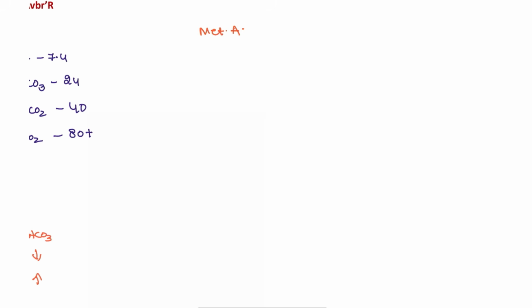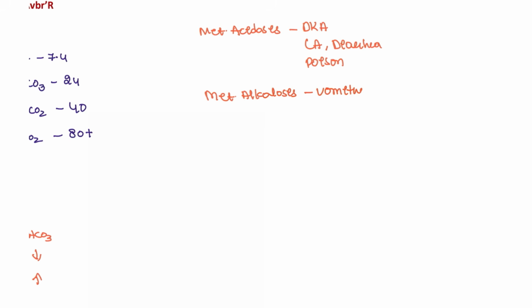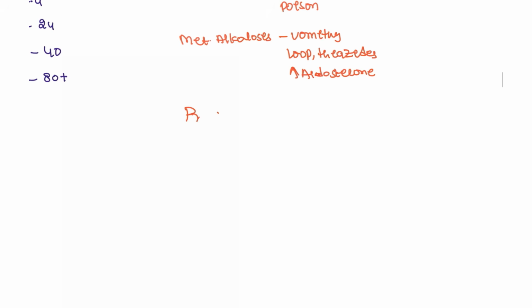So metabolic acidosis: conditions where you are going to see it especially are DKA patients, lactic acidosis patients, diarrhea, and any poison conditions. Metabolic acidosis, again, anion gap I will be discussing, but you have to take note of these examples. Metabolic alkalosis: vomiting, loop diuretics, patients who are taking thiazides, and increased aldosterone. Next, respiratory acidosis.